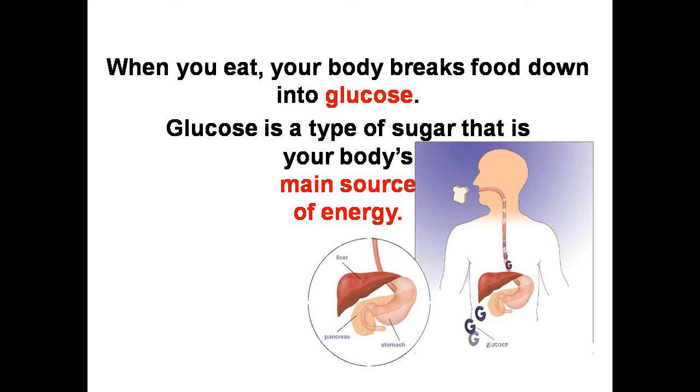So your digestive tract will digest or break down carbohydrate into simple glucose. And that simple glucose will then be transported from your digestive tract into the bloodstream, and from the bloodstream the glucose will be transported into the cells of the human body, where it will be used for energy production.